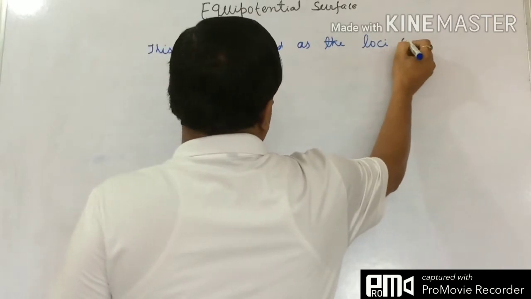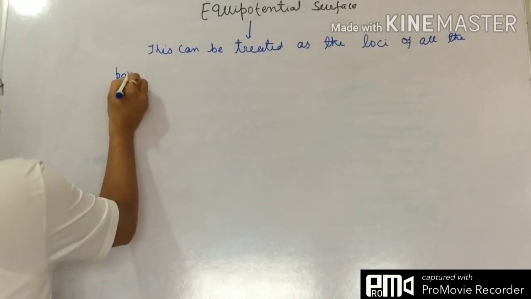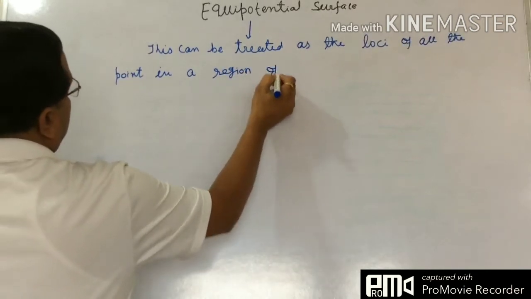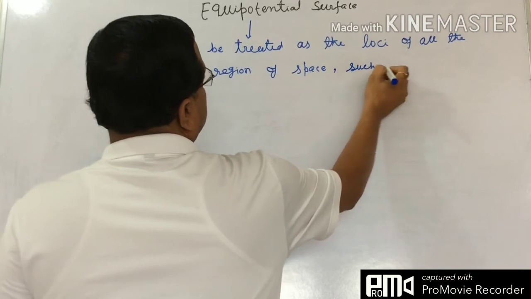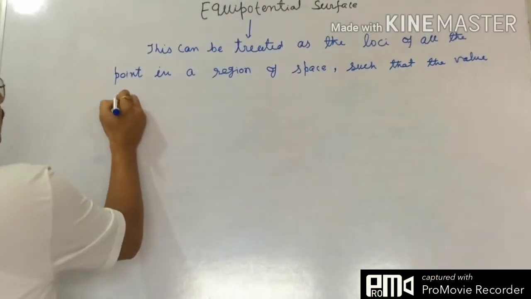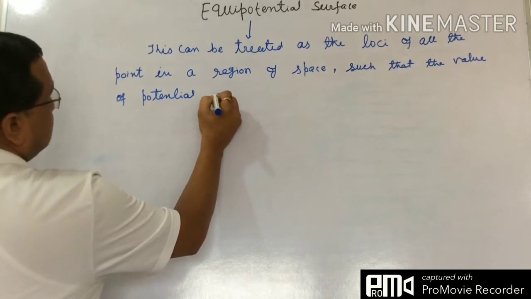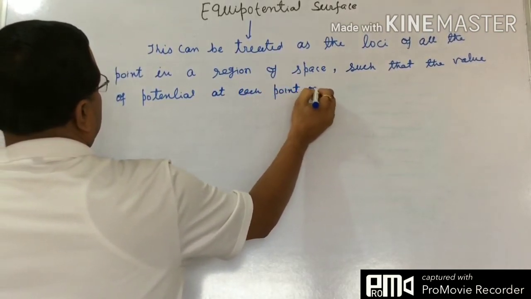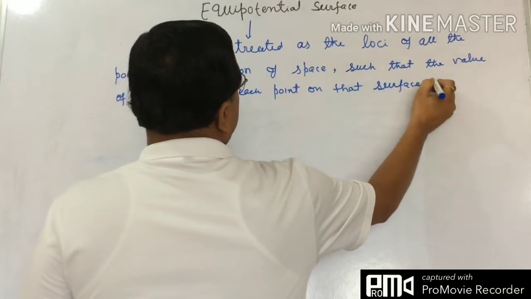This can be treated as the loci of all the points in a region of space such that the value of potential at each point on that surface is constant.